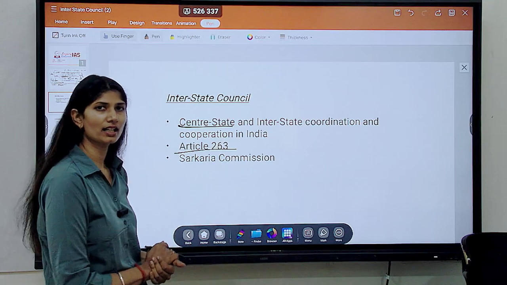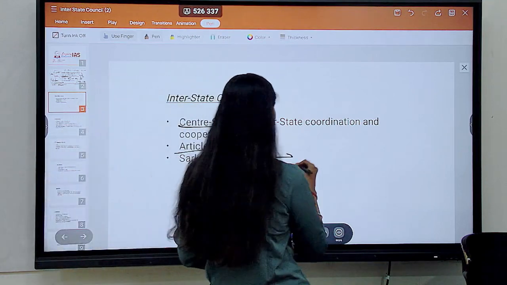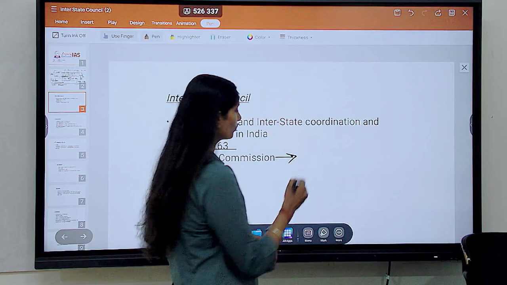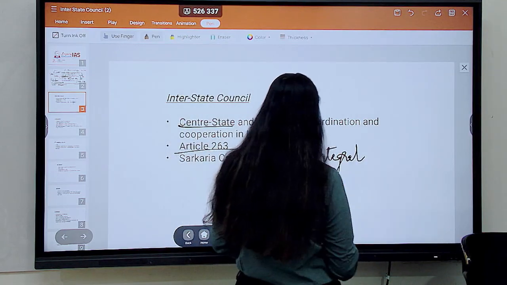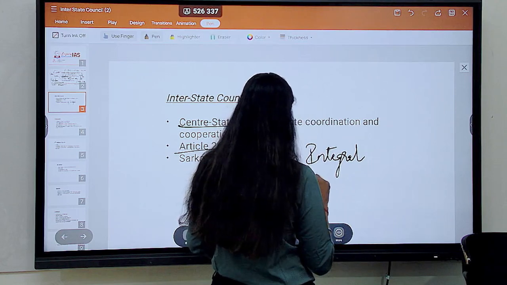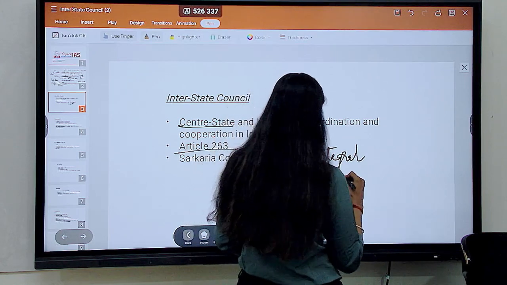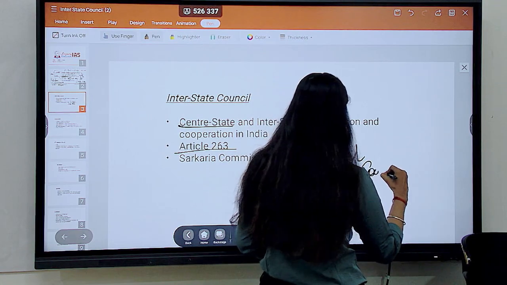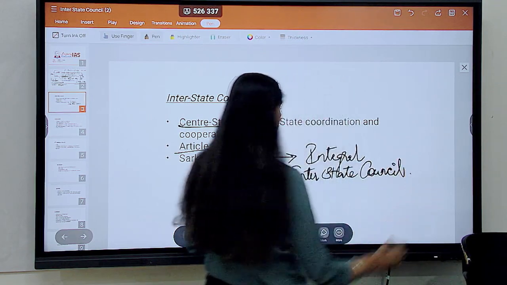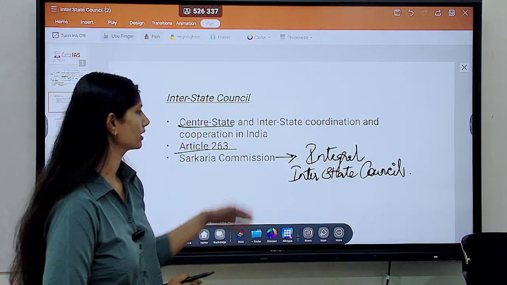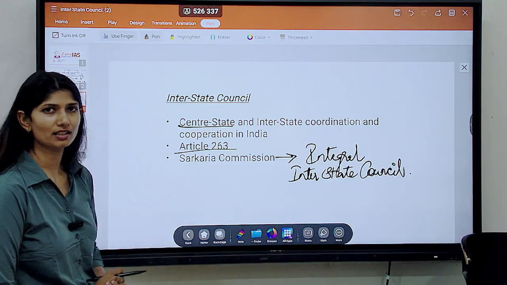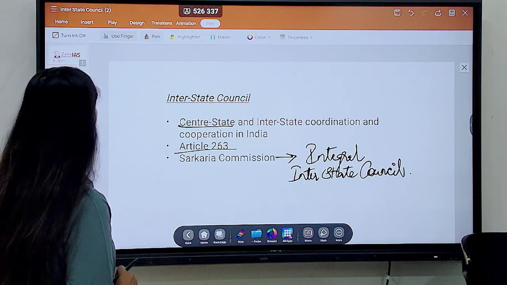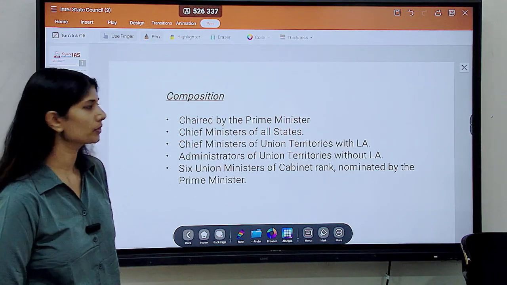The Sarkaria Commission had held that it is very integral and important to house a body like the Interstate Council. So it is based on the recommendations of the Sarkaria Commission. Okay. So what is the membership composition?